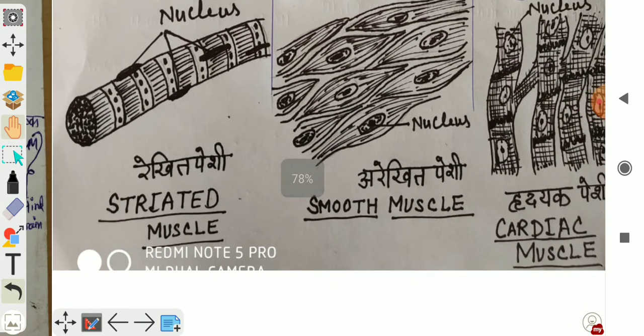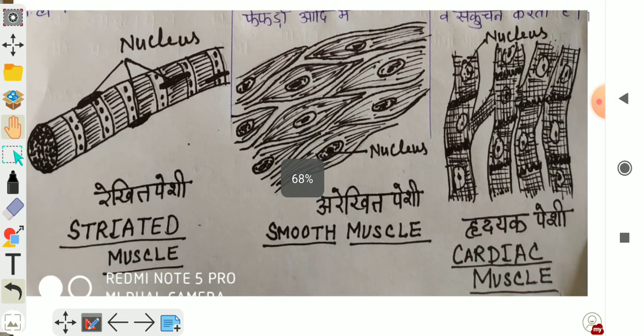These are the diagrams of these three types of muscles. First one is striated muscle, multinucleated, smooth muscle, uninucleated, and cardiac muscle. Cardiac muscle is branched and uninucleated. So you can sketch the diagram of these three.